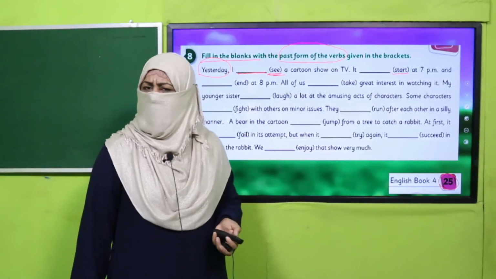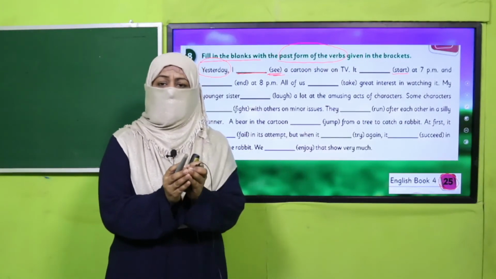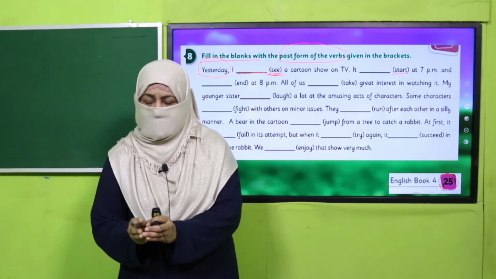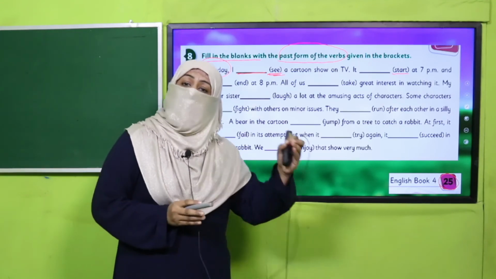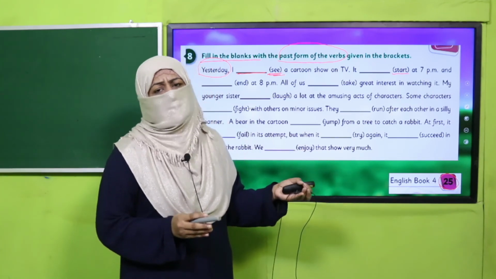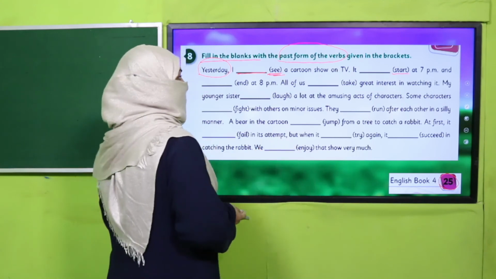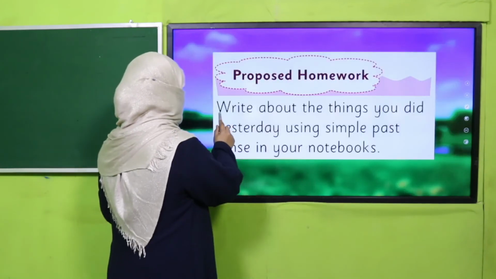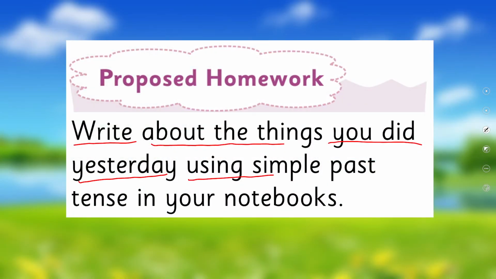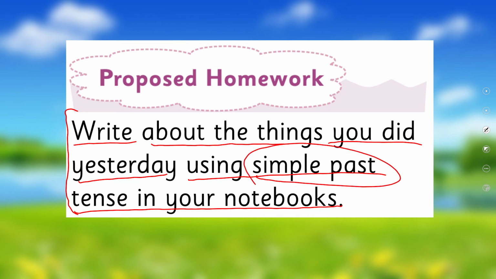Yes, my children, are you done with it? Good job. Now you see, when it's a habit, a routine, we use simple present tense, and when it's past, something that has happened, what just happened, we use the second form of verb. That's simple. Okay, so I'm giving you homework. You will write about the things you did yesterday using simple past tense in your notebook. Whatever you did yesterday, you will write a paragraph about it, and now you know you will use simple past tense for that.